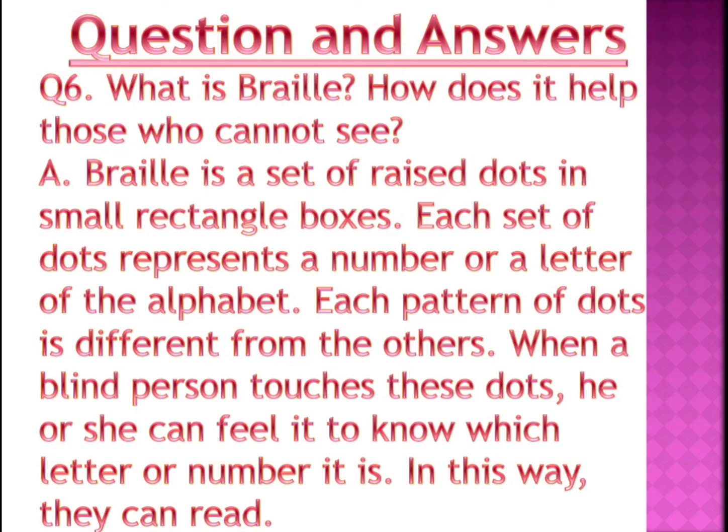Each pattern of dots is different from the others, so that they can easily differentiate which letter is what. How can they read this? They can touch with their fingers and they can read it. So in this way it helps the blind people. Write this answer in your classwork and please learn it, children.